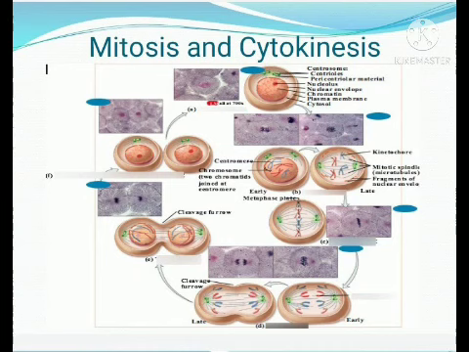Then slowly they start shortening into chromosomes. So chromatin fibers condense and shorten into chromosomes. Each chromosome consists of a pair of identical strands called chromatids. You have learned the chromosome structure: it has chromatids, and the constricted region is called the centromere.